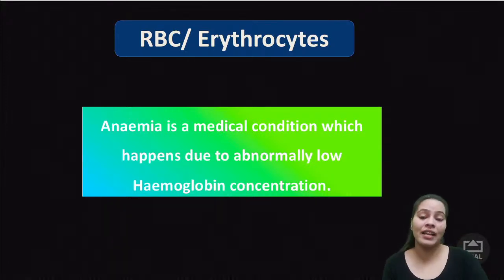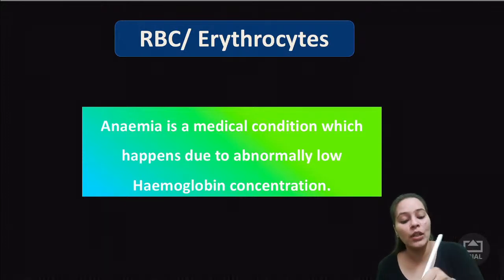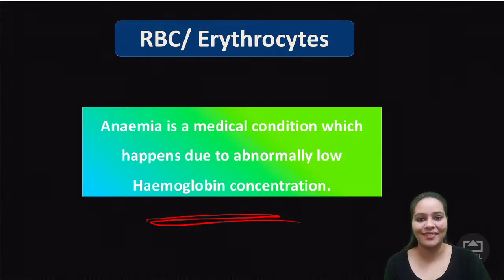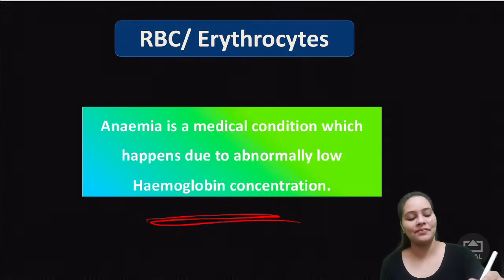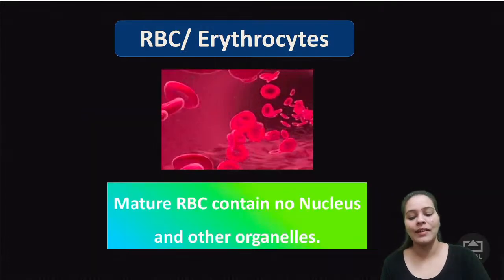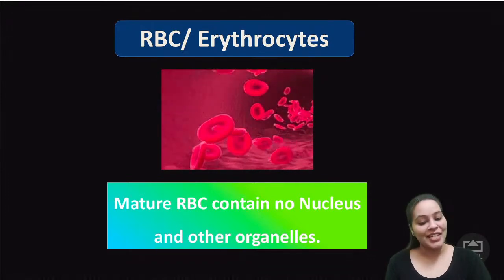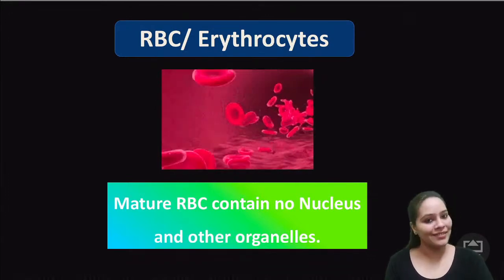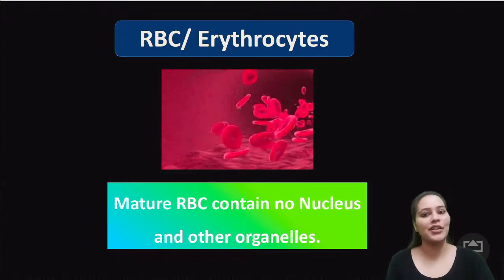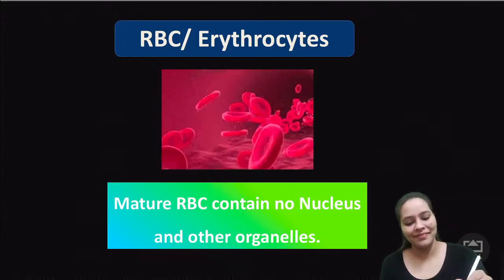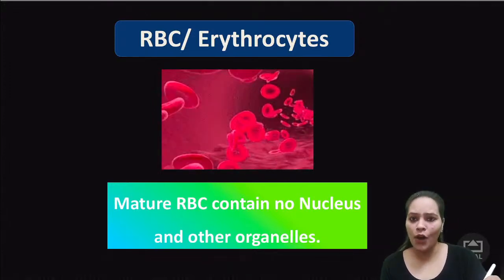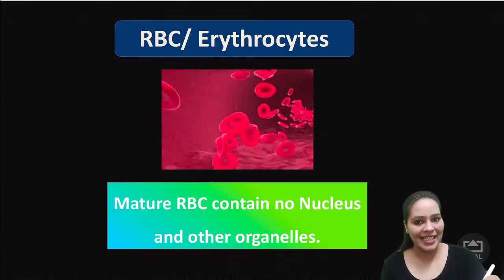So that's a kind of disease, that's anemia, because of the abnormally low hemoglobin concentration. Okay? Mature RBC contains no nucleus and other organelles, as I've already told you. I hope RBC is clear with this.